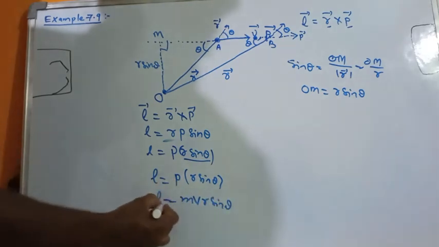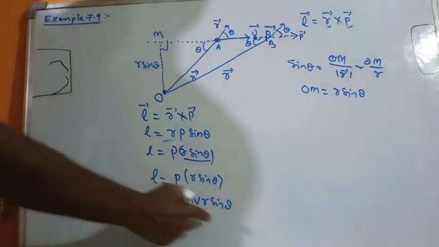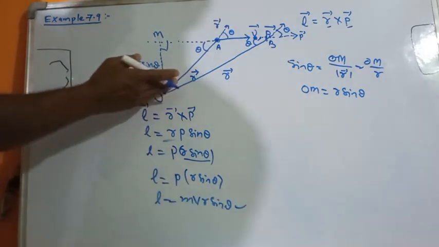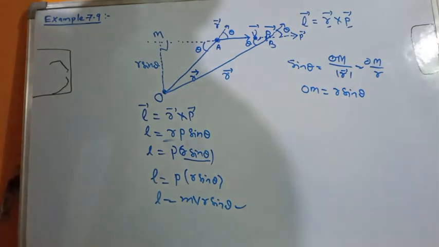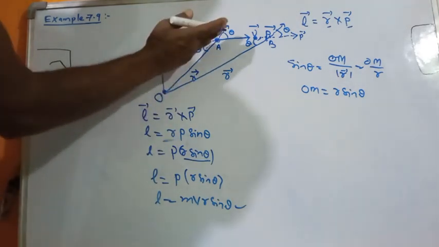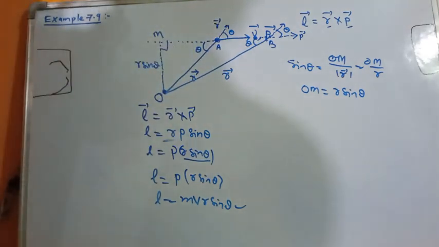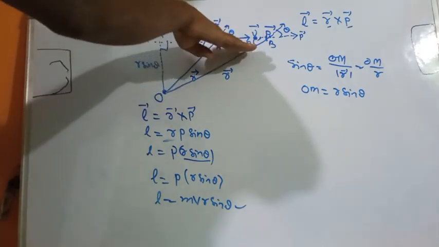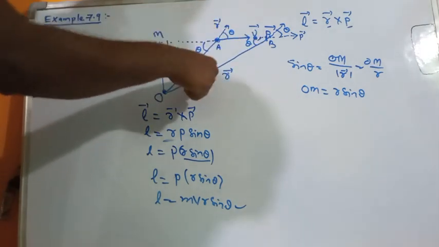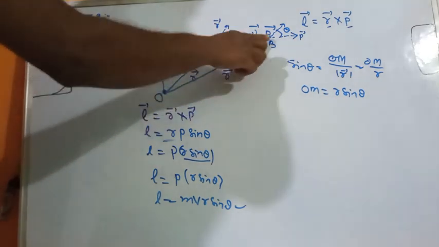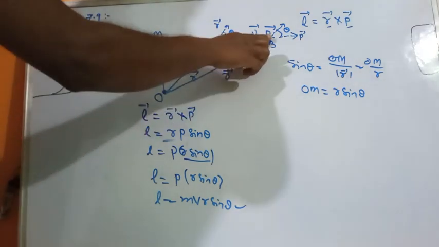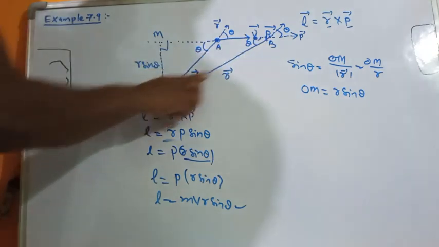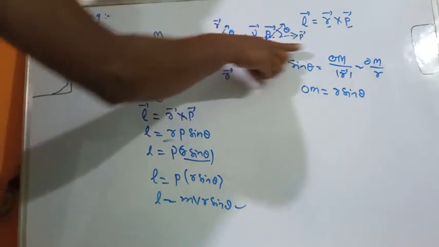So its magnitude is constant, and its direction is also constant. Here this is r and this is p, directed into the plane. This is the position vector r, and again this is our p.